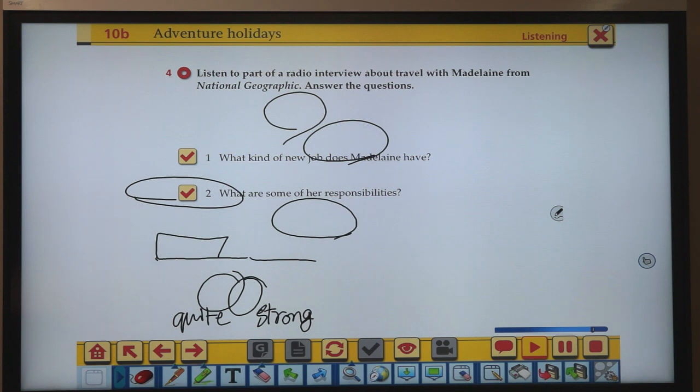How physically fit do you need to be? You don't have to be an athlete or anything, but you should be an active person, and we tell people that before they come. This is an adventure holiday after all. But there's also plenty of time for relaxing by the beach in the evenings, and you never get tired of the views. It must be the best job in the world.